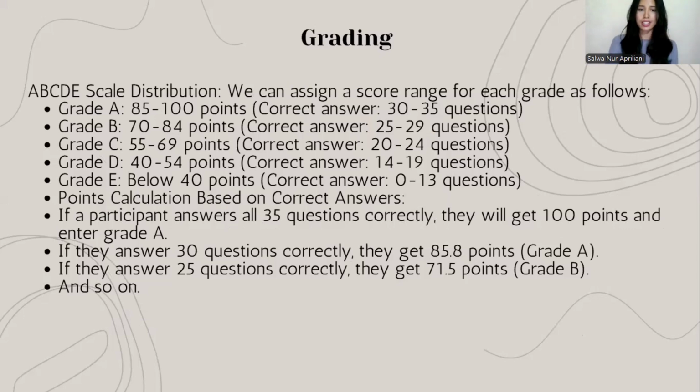Okay, this is the grading. As we can see here, we created a grading system with an A, B, C, D scale based on the result of the language assessment with a total of 35 questions. Grade A indicates excellent performance, B good, C fair, D poor, and E very poor. These scales allow for more detailed scoring based on the number of questions answered correctly.